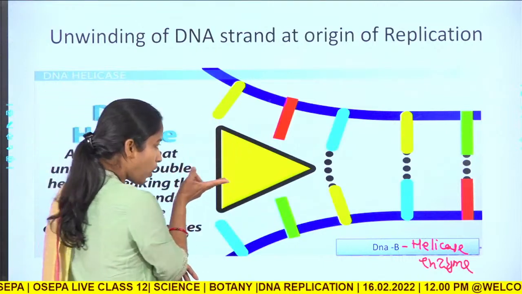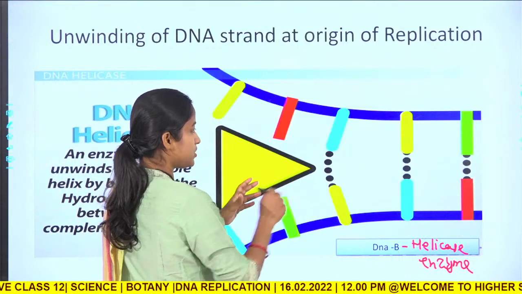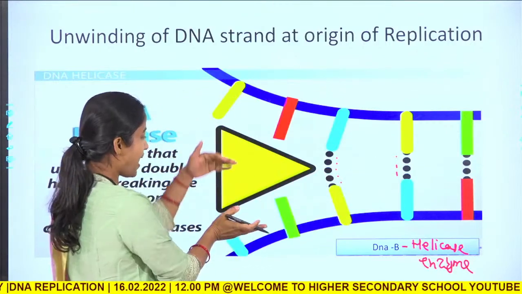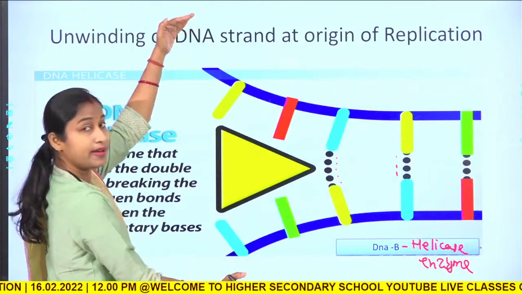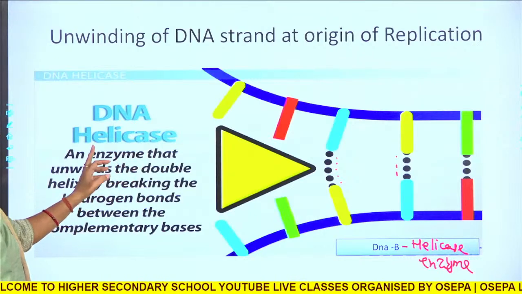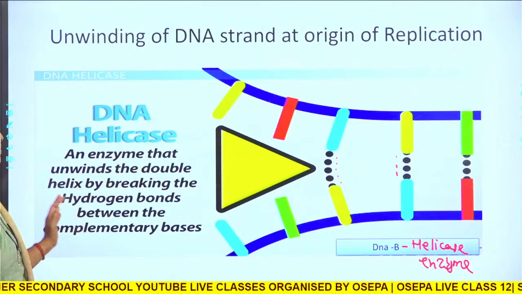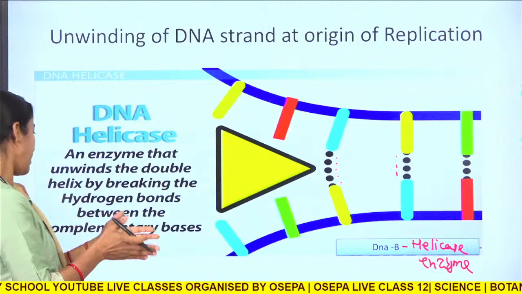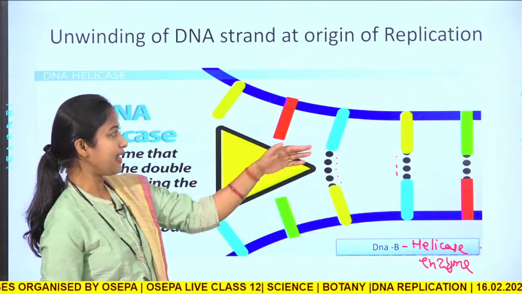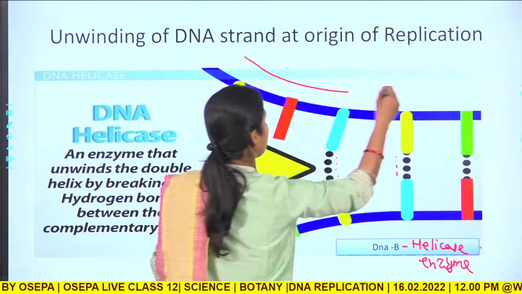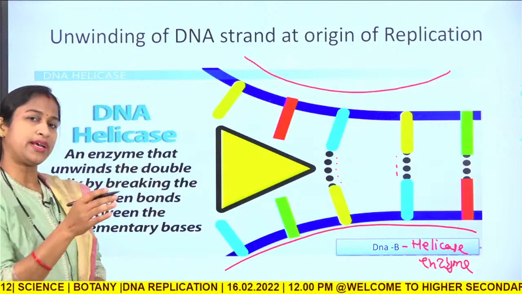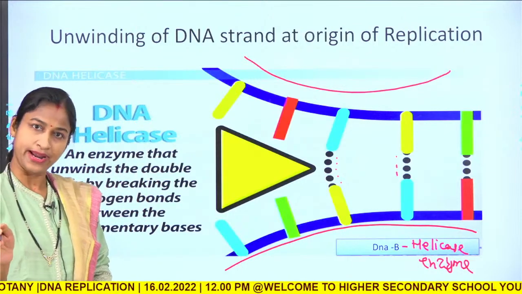Now it will go on cutting these hydrogen bonds and making single stranded templates. So helicase is an enzyme that unwinds the double helix by breaking the hydrogen bonds between the complementary bases. You can see it like this. After some time you will see one strand as this and another strand as this. So 2 single stranded DNA templates will be created.